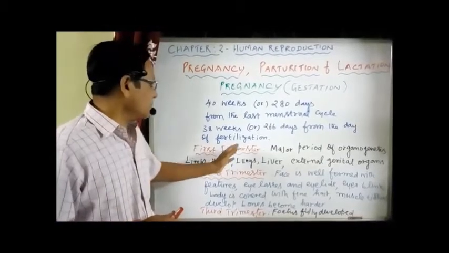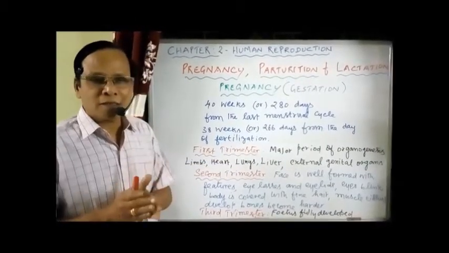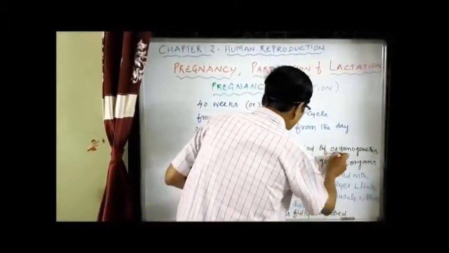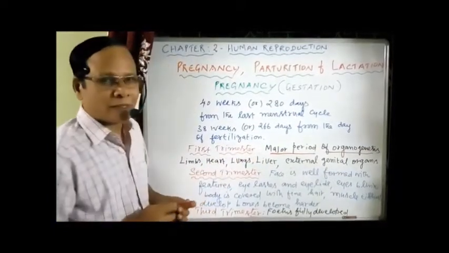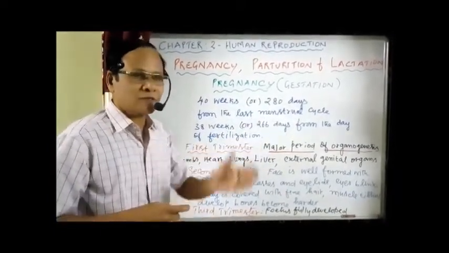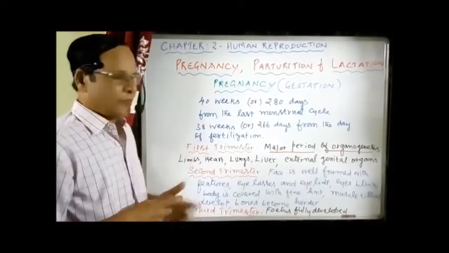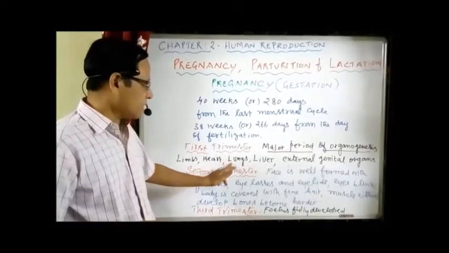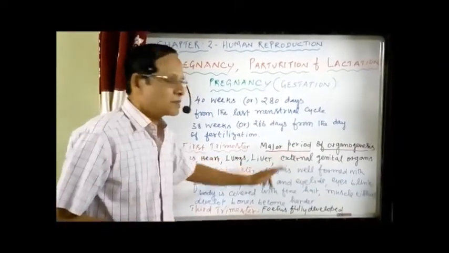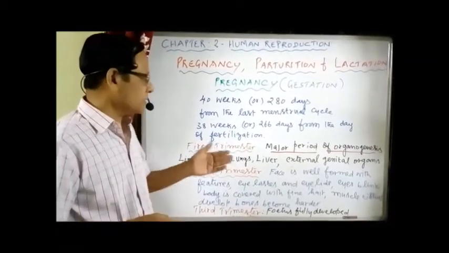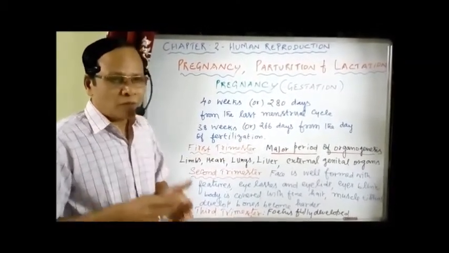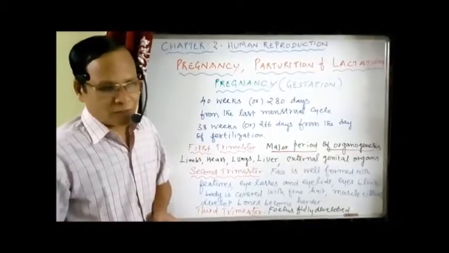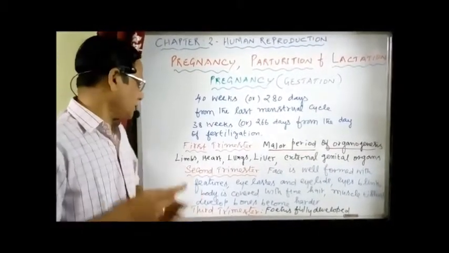Now, what's happening during the first trimester? It is considered a major period of organogenesis. Various organs and organ systems are formed during the first 3 months, hence called a major period of organogenesis. During that period, organs like limbs, heart, lungs, liver and external genital organs are developed. Therefore, it is considered a major period of organogenesis. I already mentioned the heart starts functioning from the 4th week of gestation.